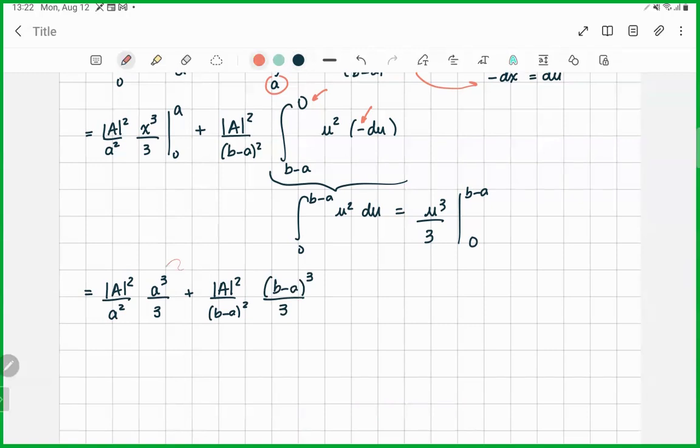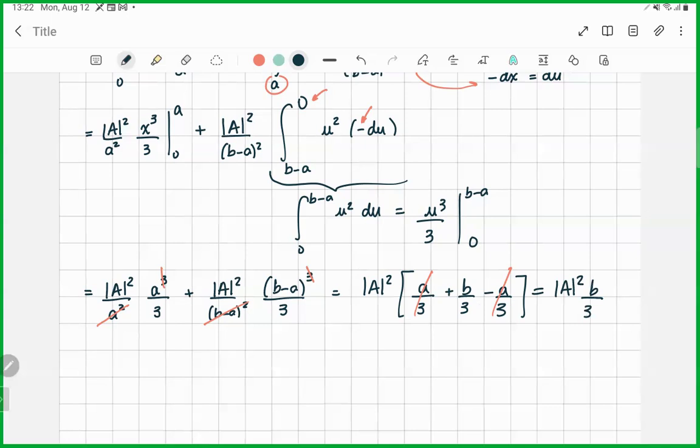The a cubed becomes just a, we get rid of the a squared, same thing here. So we have the absolute value of A squared, times a over 3 plus b over 3 minus a over 3. Another simplification here, and we get A squared b over 3.